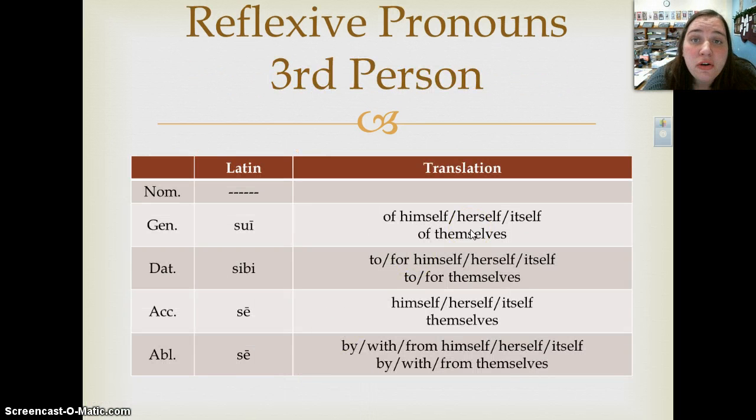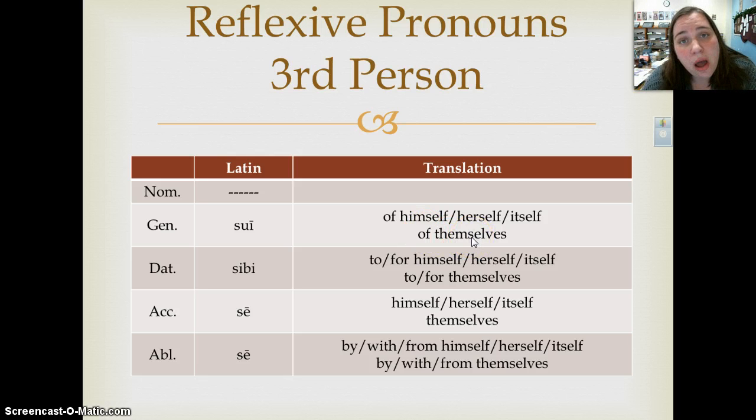Now, the new form you have to learn is the third person reflexive pronoun. There's only one form for both the singular and the plural, and it's sui, sibi, se. So you can translate this singularly, himself, herself, itself, or as a plural, themselves.